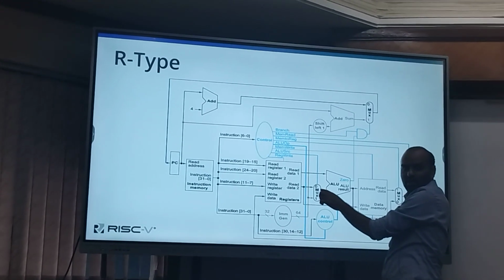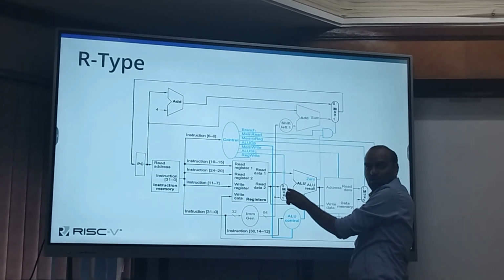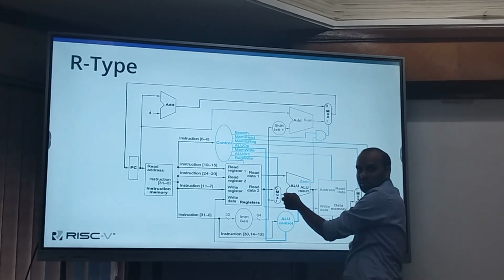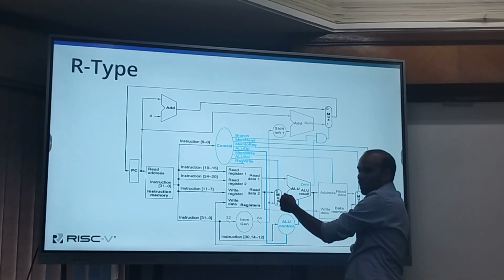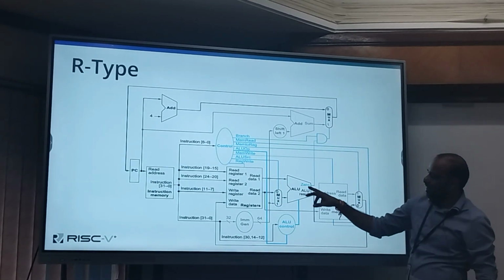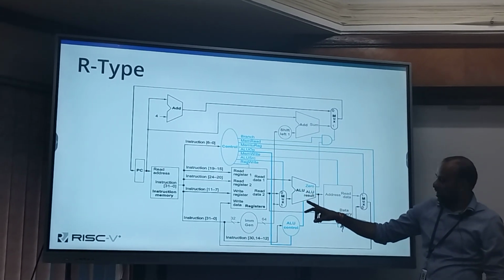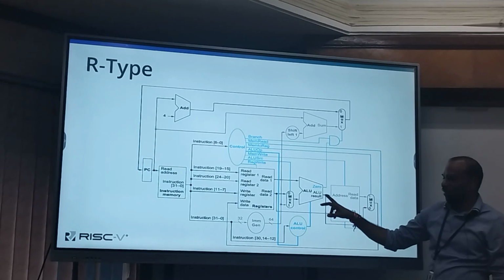So 1 will come over there. The multiplexer will take the control signal as 1, so it will pass either this or this. Any one of them, the data, will reach over there. Now addition, multiplication, accumulation, whatever the process is, it will be done over there and the result will be available.